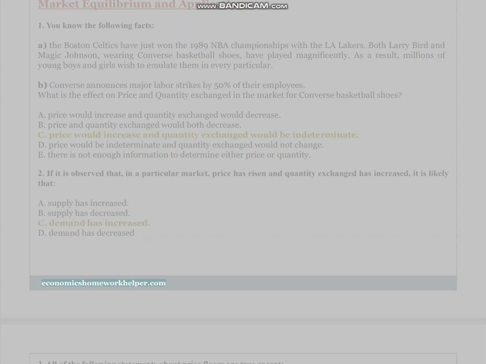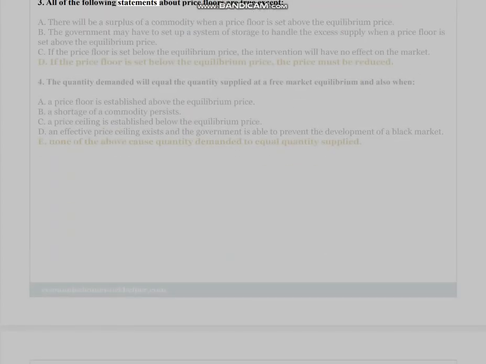economicshomeworkhelper.com. 3. All of the following statements about price floors are true except A. There will be a surplus of a commodity when a price floor is set above the equilibrium price. B. The government may have to set up a system of storage to handle the excess supply when a price floor is set above the equilibrium price. C. If the price floor is set below the equilibrium price, the intervention will have no effect on the market. D. If the price floor is set below the equilibrium price, the price must be reduced.